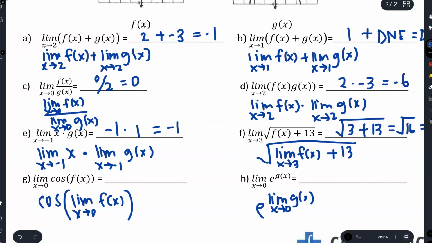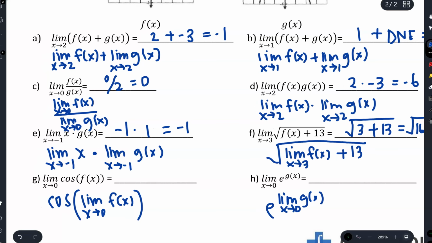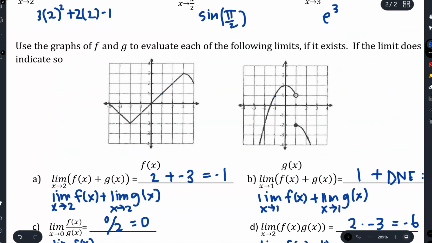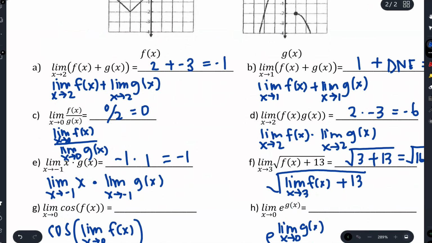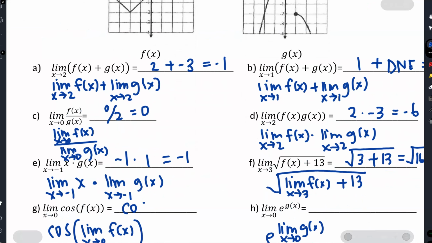All right, what about here? The limit as x approaches 0 of cosine of f of x. So it's a composition of functions. So I can take the limit of the inside function and then plug that into the cosine function. So the limit as x approaches 0 of f of x is going to be a 0. So then I'm going to evaluate cosine of 0, which is just a 1.